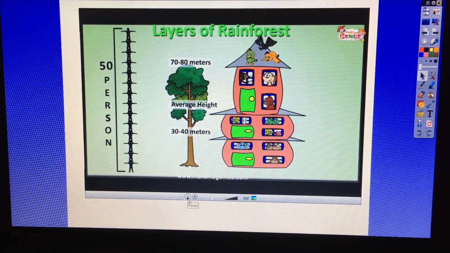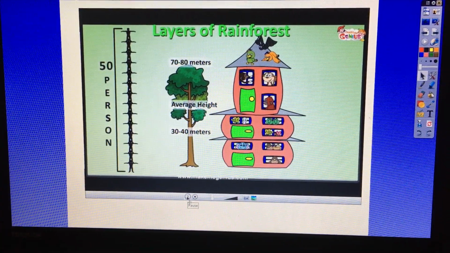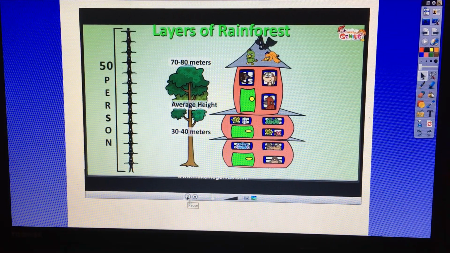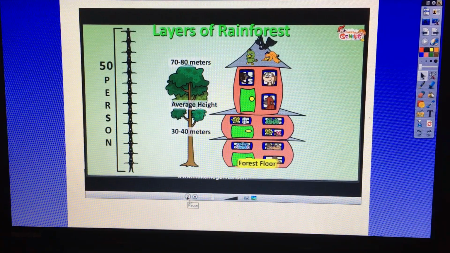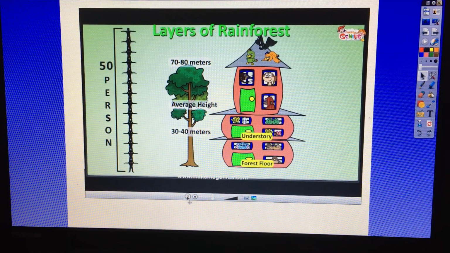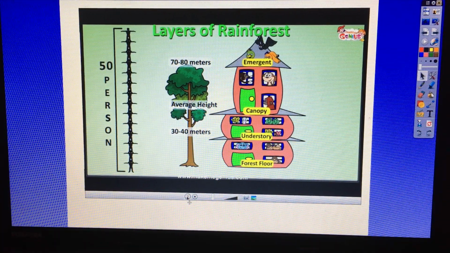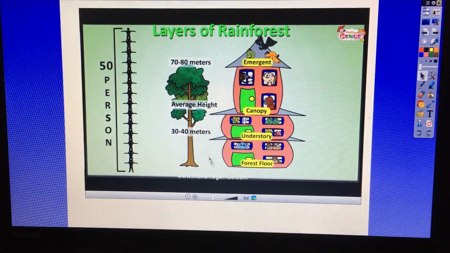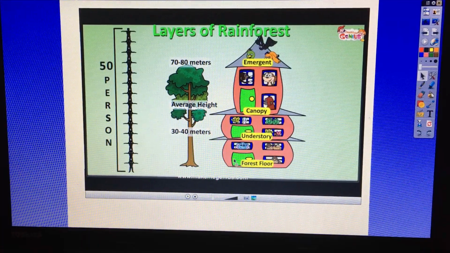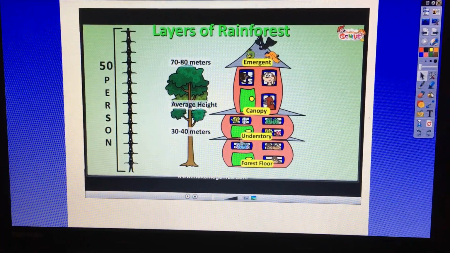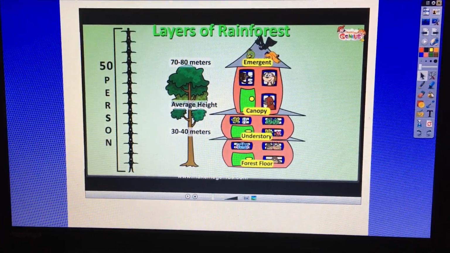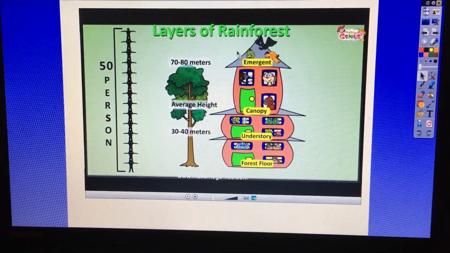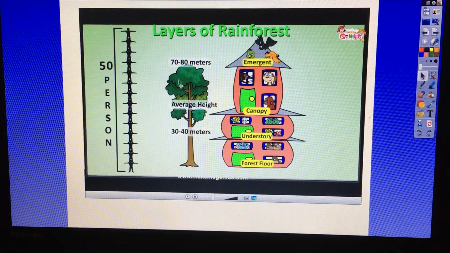So, based on their height, we divide rainforests into 4 layers? That's correct. The names of these layers are forest floor, understory, canopy, and emergence. Can you remember them? Forest floor. So do you remember that was quite where the river ran and where there were big rocks and it was quite muddy? Then we have the understory, where you'd have the smaller plants, the canopy, and then the emergent, which would have the taller trees.